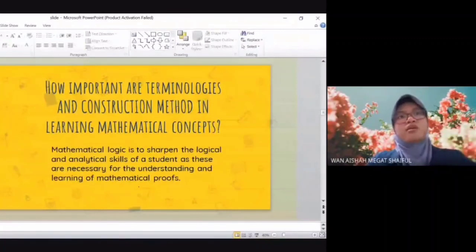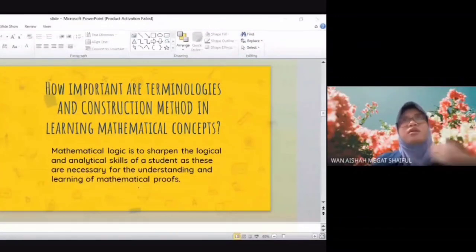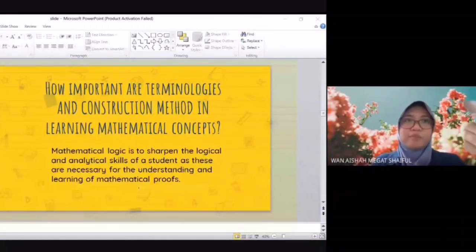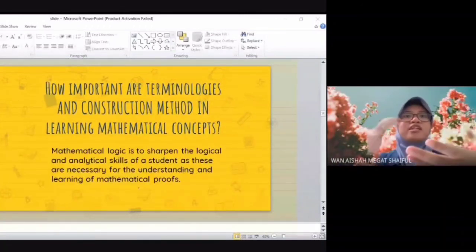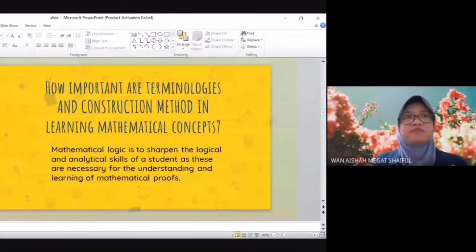Second conclusion, mathematical logic is to sharpen the logical and analytical skills of a student, as these are necessary for the understanding and learning of mathematical proofs. Mathematical logic is characterized by its symbolic presentation form and formal rules. Mathematics, on the other hand, combines mathematical symbolism and natural language, and its methods are rigorous yet less formal.